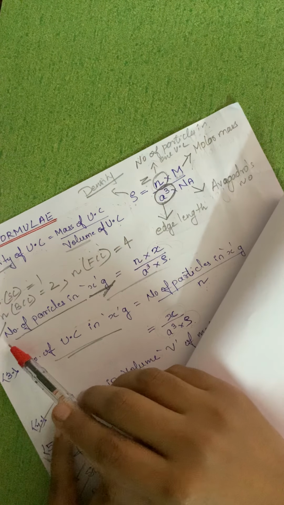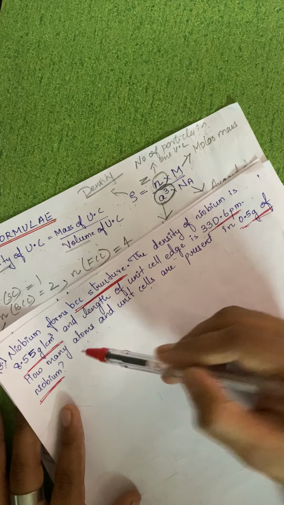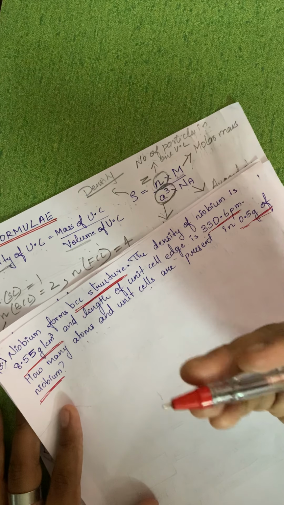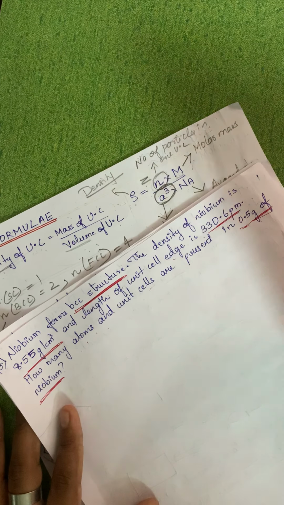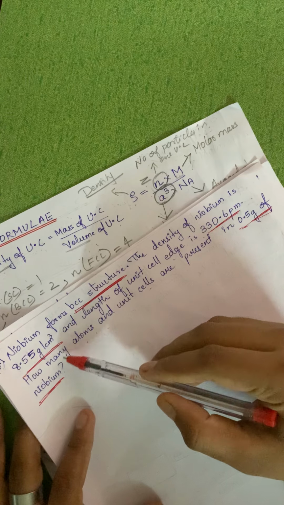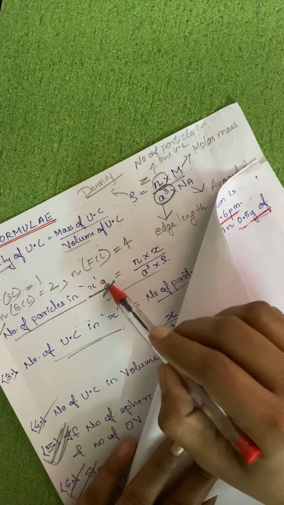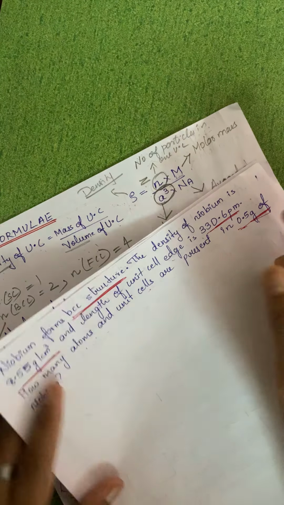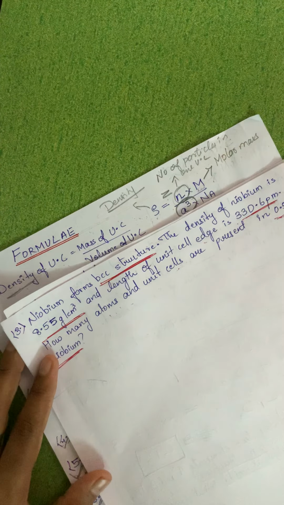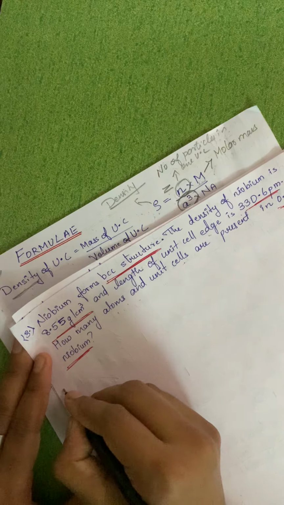Particles can be atoms, molecules, ions, anything. So if it is the number of atoms, as atoms are particles, these two formulas we have to take. We'll write down the given first.